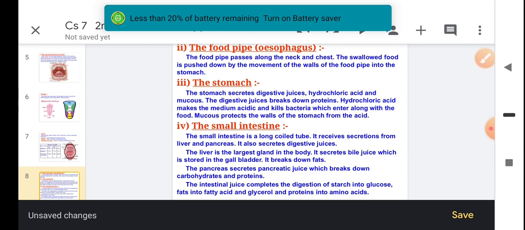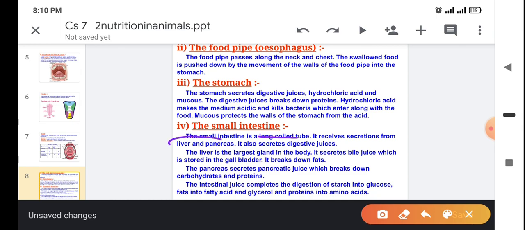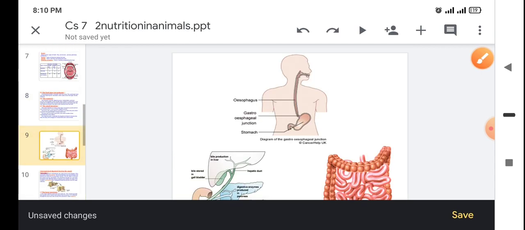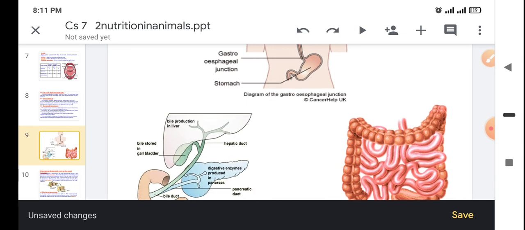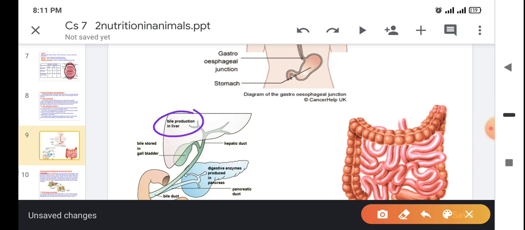So the small intestine is actually a long coiled tube, and it receives secretions from the liver and pancreas. So I am going to show you the picture of the liver and pancreas here. So you can see here, this is the liver. If the question is asked in the exam, which is the largest gland in the human body? So your answer will be liver.